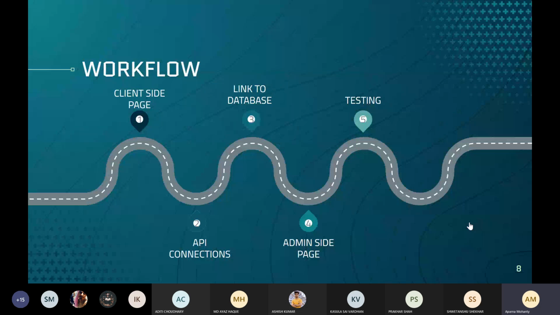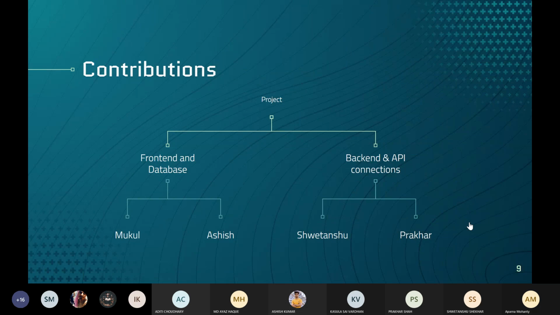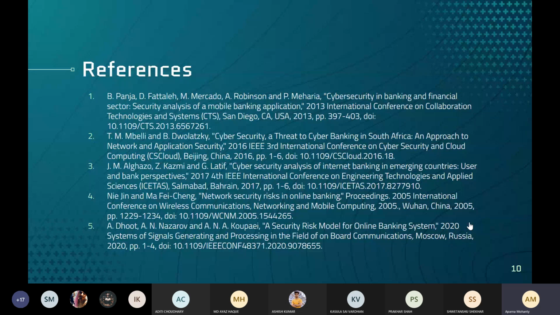This is the workflow which we have decided. First, we'll be working on the client side page, then putting up the API connections, then linking it to the database, and then creating the admin side page. The final step will be testing and other things. The contributions are divided based on front end and database connections, and back end and API connections. All four members have got an equal amount of work as displayed here. And these are the references.